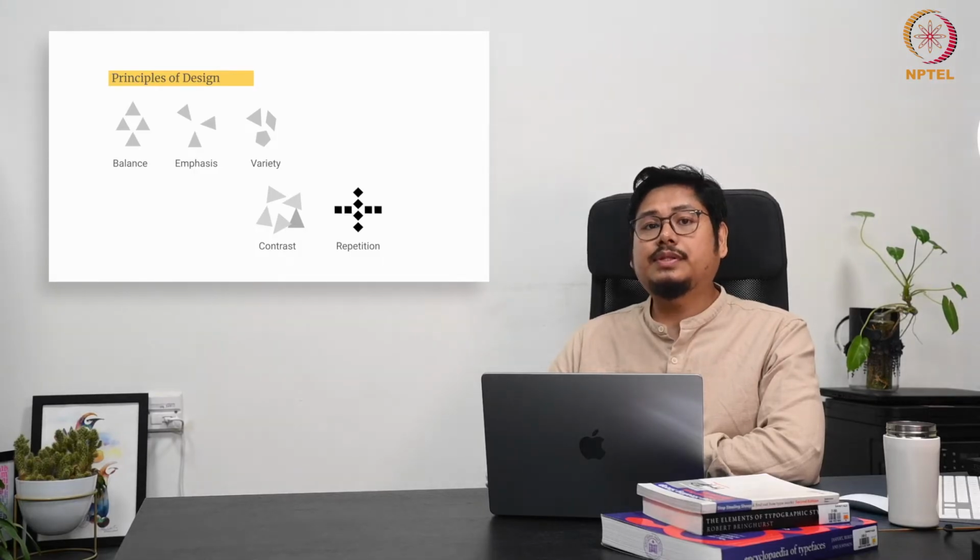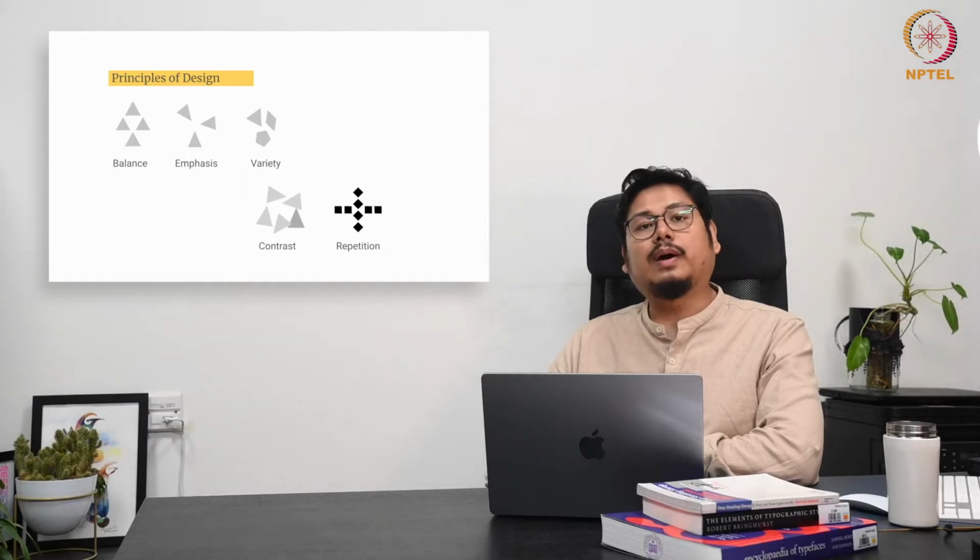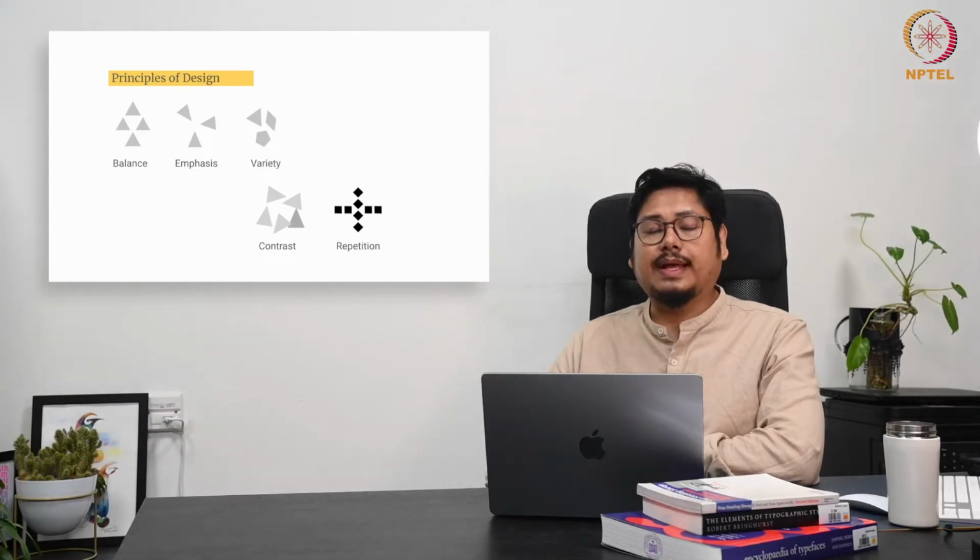Repetition reinforces the identity of a design and helps to establish visual unity. So you may ask why repetition is important as a part of design. Primarily, repetition creates unity. It ties different parts together in a design and makes it feel more cohesive.